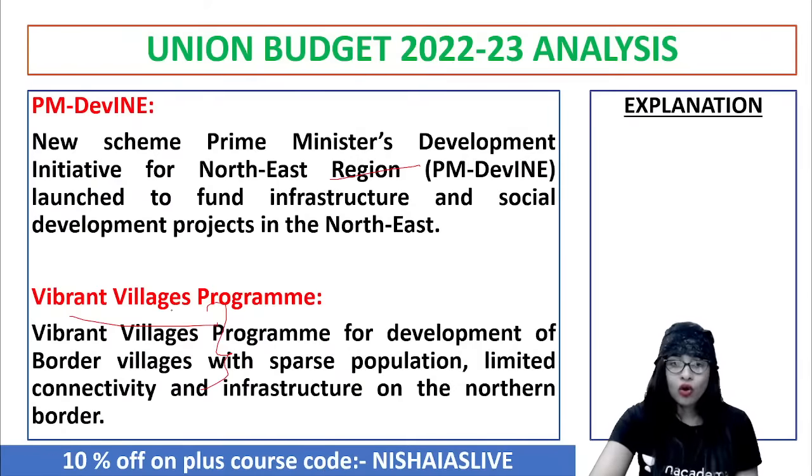Next is sunrise opportunity. So this is basically for the new technological perspective that has been brought in.